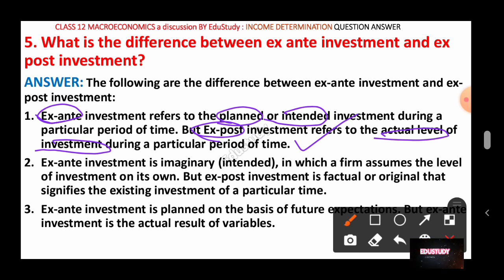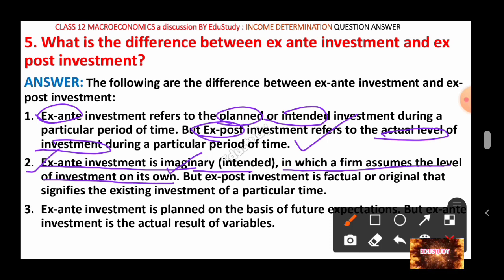Okay, so let's come to the second point. Second point here is that ex ante investment is imaginary, that is intended. We have already said intended, so it is the imaginary investment in which a firm assumes the level of investment on its own.